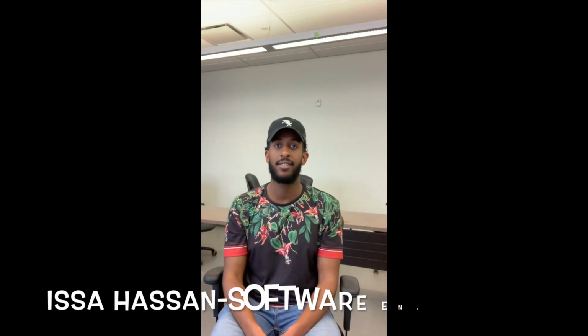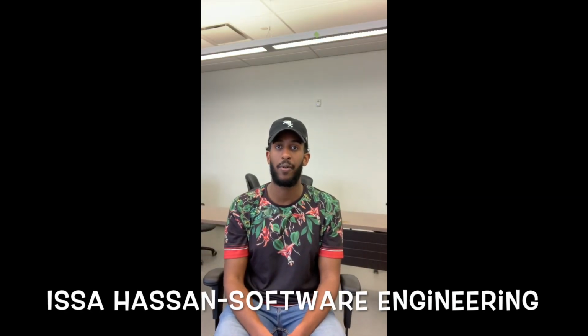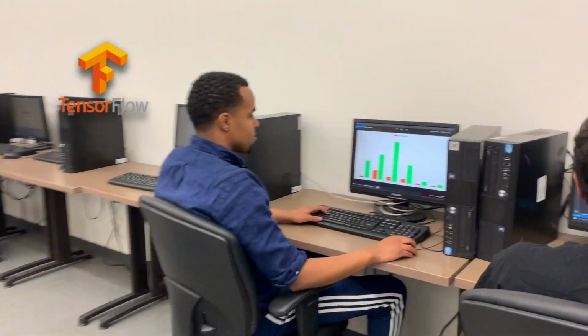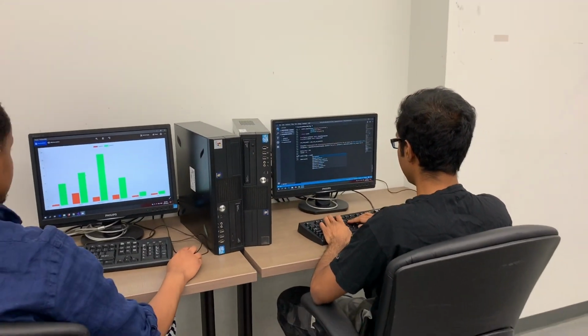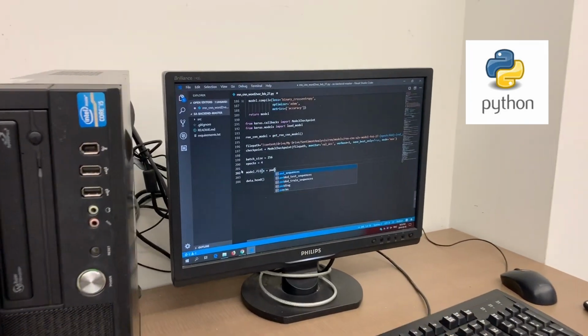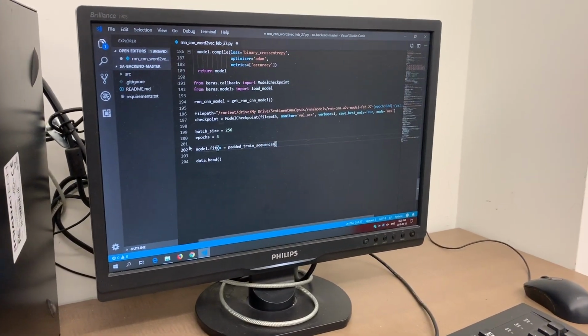For training and testing our model, we used the Stanford Sentiment 140 dataset, which is a benchmark dataset used in machine learning for sentiment analysis. It's made up of 1.6 million human tweets annotated as either positive or negative. We built our network using a popular machine learning library called TensorFlow. One of the benefits of TensorFlow for machine learning is that it abstracts away the fine details of algorithm implementation and allows the developer to focus on the logic.